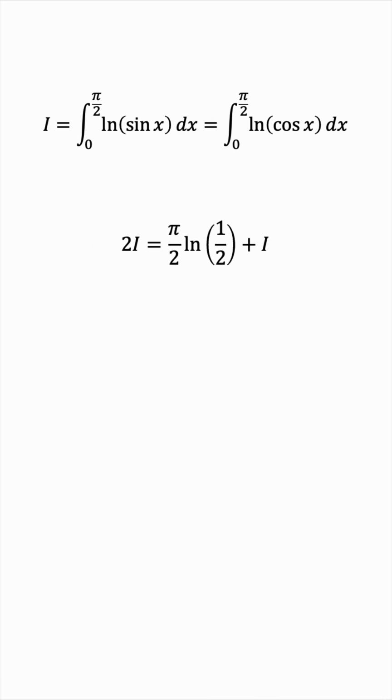We now have a linear equation, a simple algebraic equation to solve in terms of I. We can just subtract I from both sides, and this gives us I equals pi over 2 times the natural log of 1/2. So this must be the value that the integral converges to. Now the final thing we can do is just use a property of logs to rewrite this as negative pi over 2 times the natural log of 2. But that's it. That's the final answer.